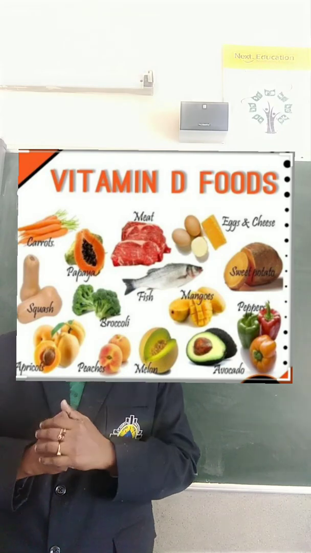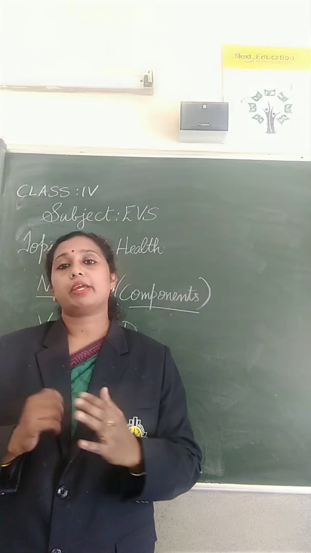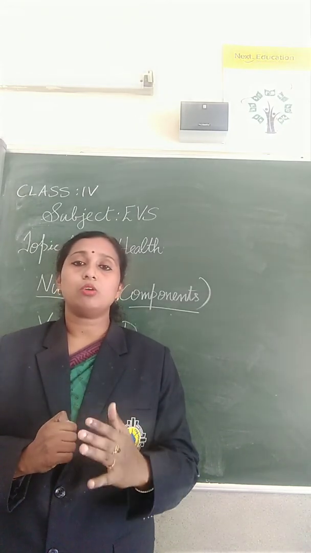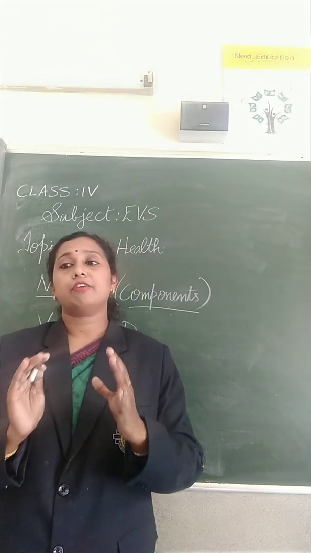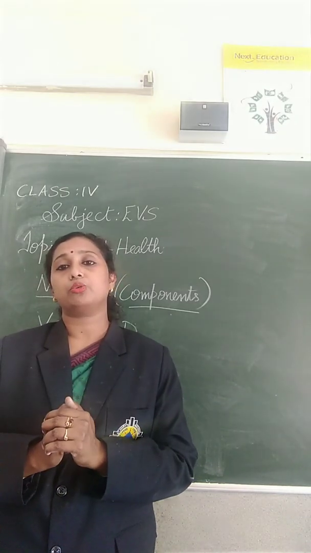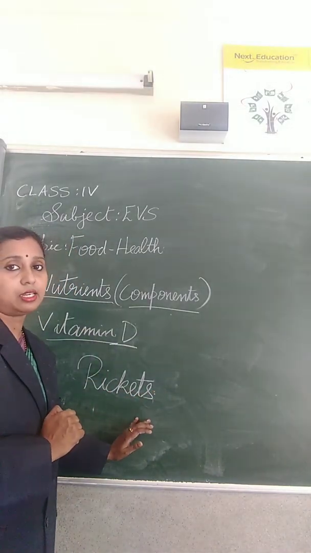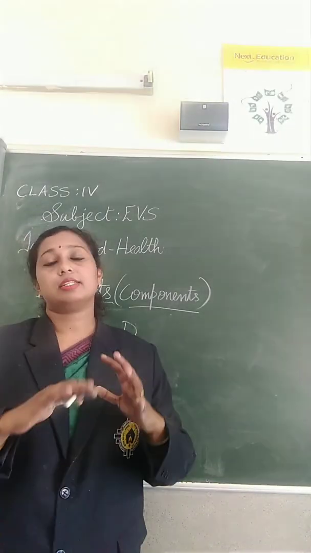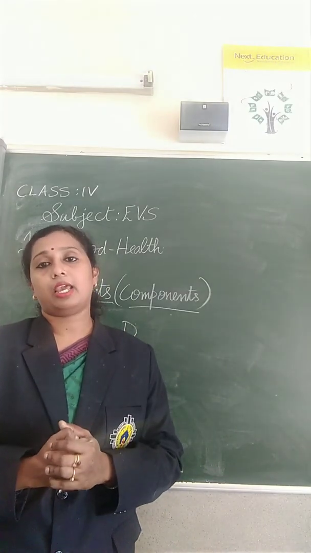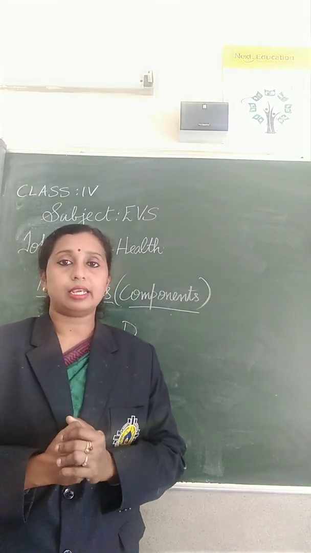Sunlight is rich in vitamin D, and this vitamin D protects our bones and our teeth. The disease caused due to the deficiency of vitamin D is rickets. So this is about vitamin A, B, C and D.